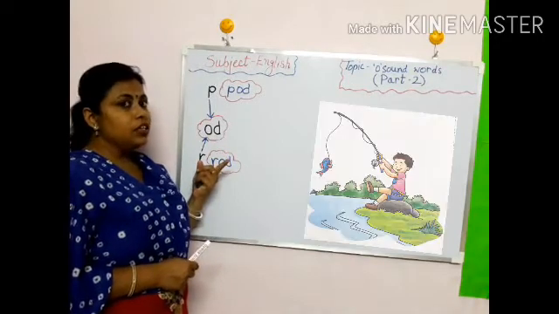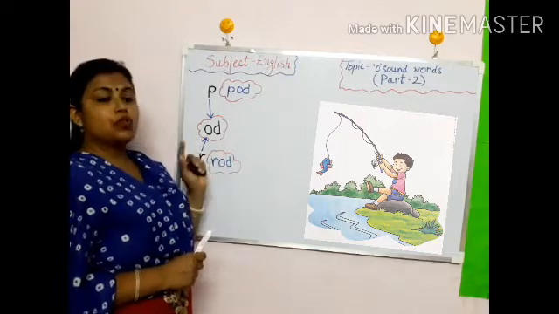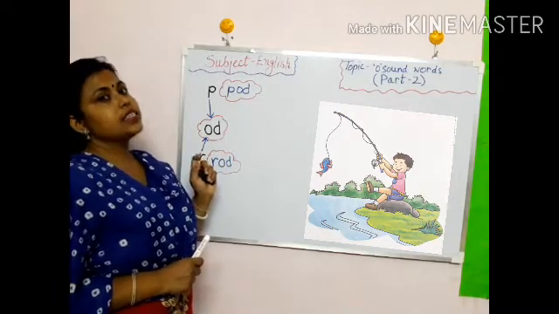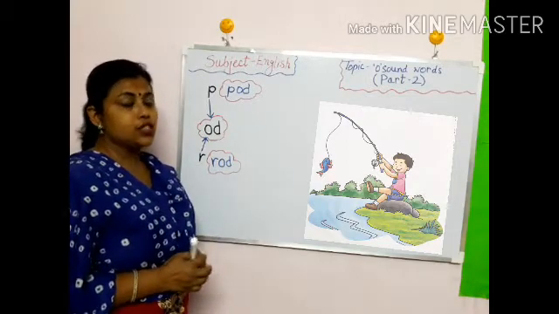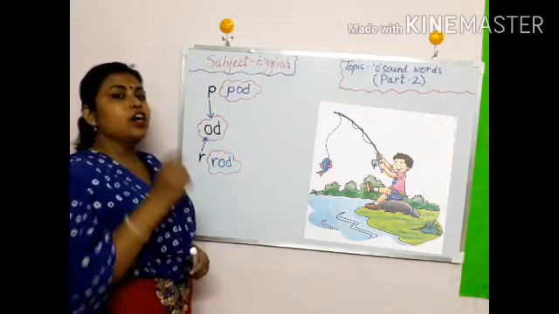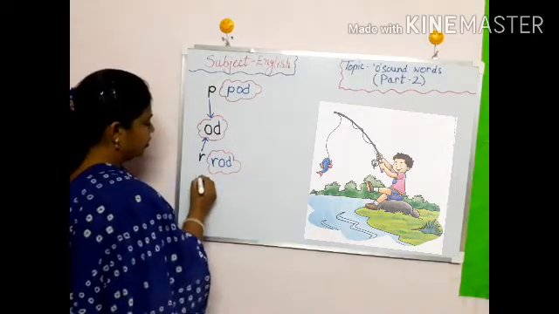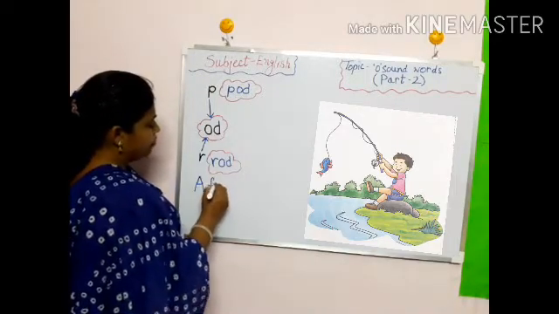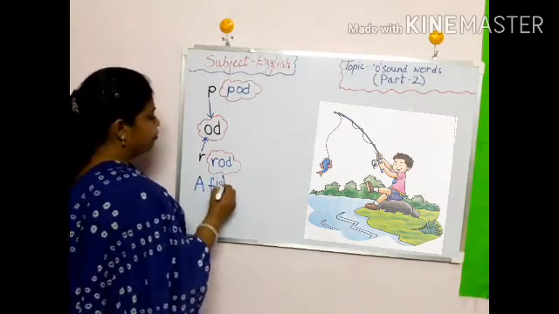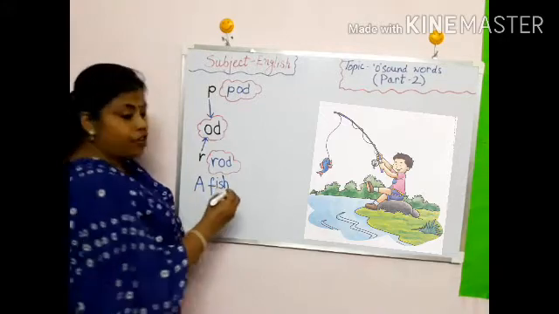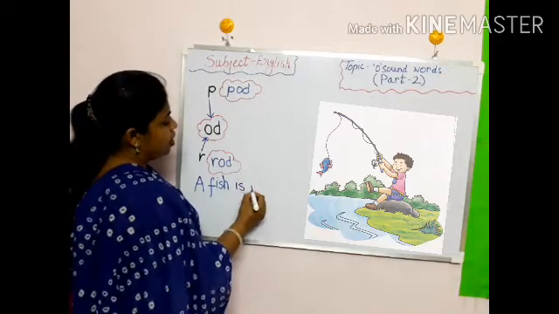What's this picture? In this picture, we can see a boy is using a rod and he is catching the fish. So let's write a sentence. You know, a sentence is a group of words. So start. A, F-I-S-H, fish. A fish. I-S is.